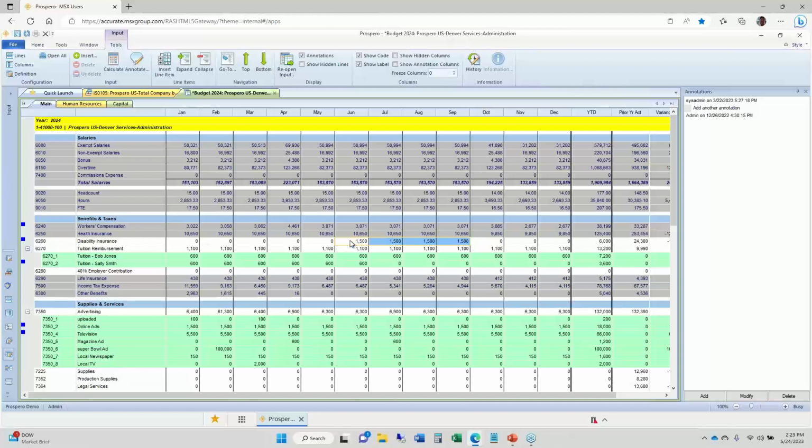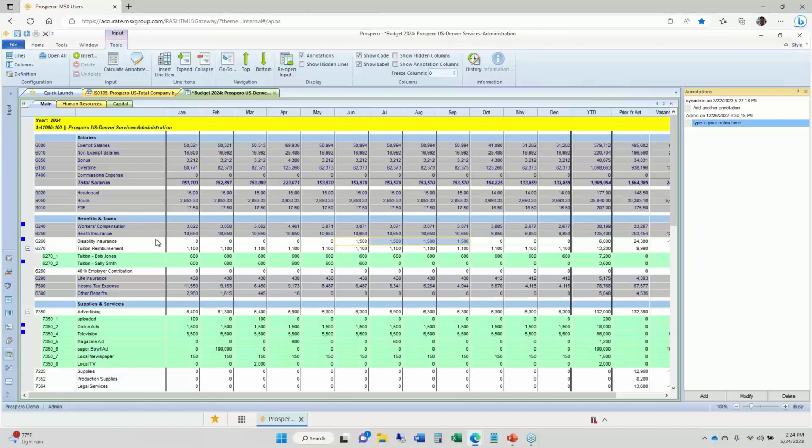Now, I can also add additional information to this input screen as far as notes. I've got an annotation panel on the right-hand side, the same kind of annotation panel we had in that published report. And I've already got two notes that have been added by different users on different dates for this one particular row. And I've got blue squares on the left-hand side for rows that have got notes already added. So they can add notes to any of these rows to help explain their entries.